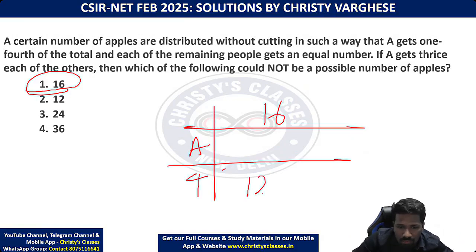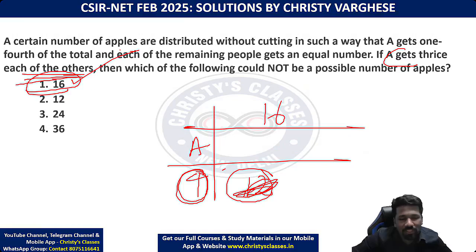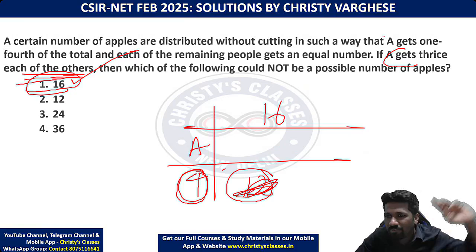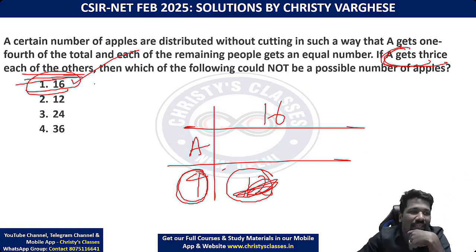So how many are remaining? 12 apple. Now, remaining also you forget. Whatever be this 4, question says A get 3 times of each other. 4 is not a multiple of 3. That is why option A is the answer. That is the simplest explanation. Because if A should get a multiple of 3, then only A can get thrice of each others. Because 4 is not a multiple of 3.